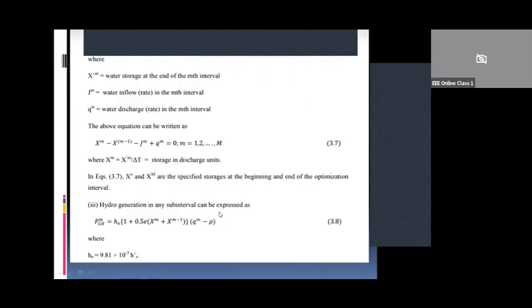Now the problem is solved using a nonlinear programming technique in conjunction with the first order gradient method. Even in the case of thermal power generation scheduling, you have solved using the Lagrangian method. Same concept you will use here also. So the Lagrangian, capital L, is formulated by augmenting the cost function, equation 3.5.